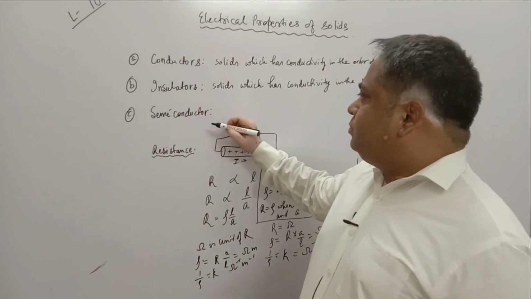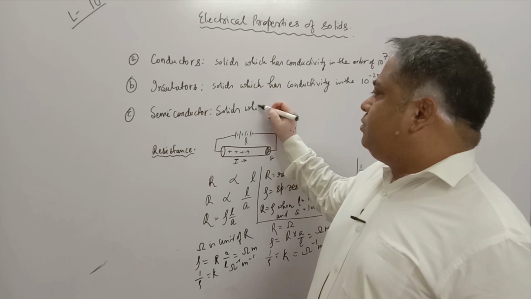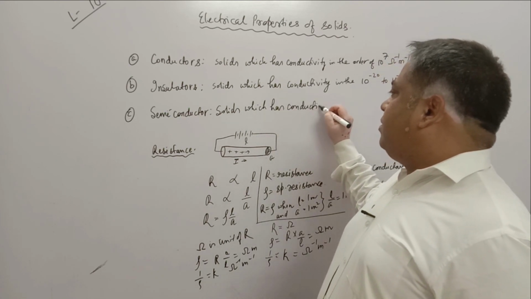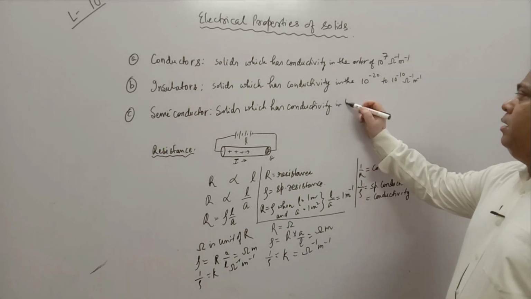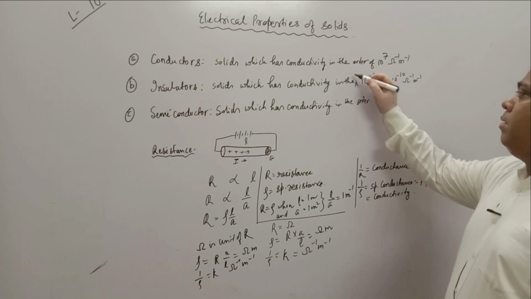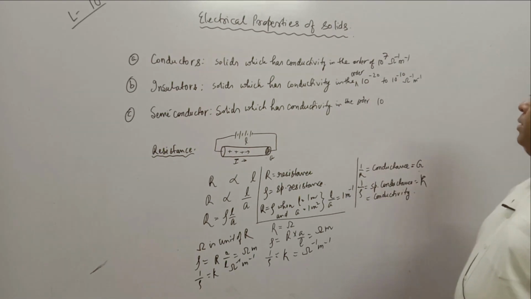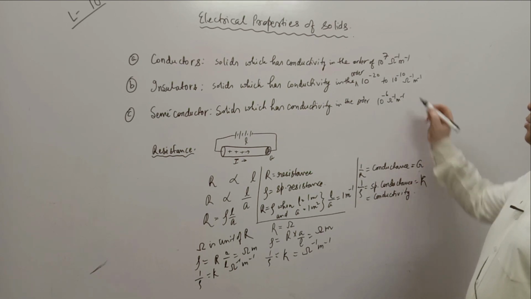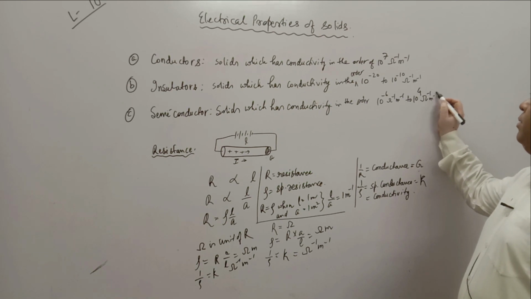And semiconductors are the solids which have conductivity in the order of 10 to the power minus 6 per ohm per meter to 10 to the power 4 per ohm per meter.